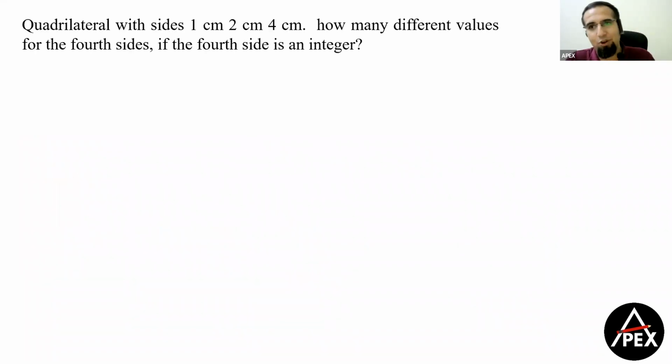Now comes 4 questions from geometry, right? Now a quadrilateral with sides 1, 2, and 4. How many different values of the fourth side? The fourth side is an integer.